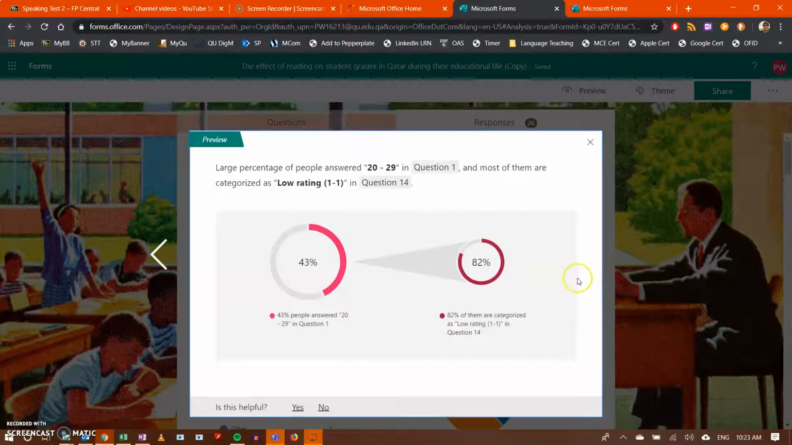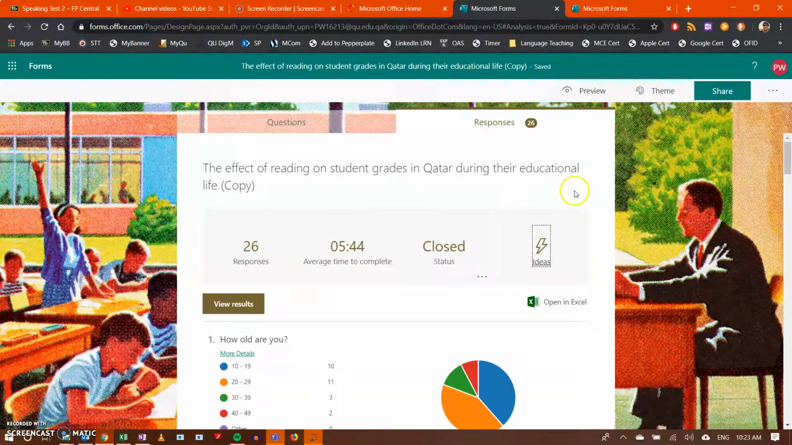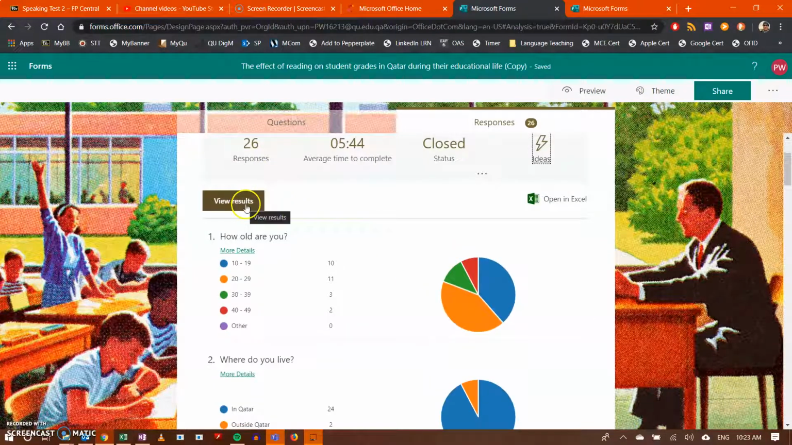Interesting. So, as you can see, it's given me two analysis. It gives me a little bit. I can say that was very helpful. Thank you, yes. So, ideas here can help you analyze some things that maybe you don't see normally. You can also click here and view all the results. Or you can come and look through here and look at some of your charts to find out how old people are. Got these colors.